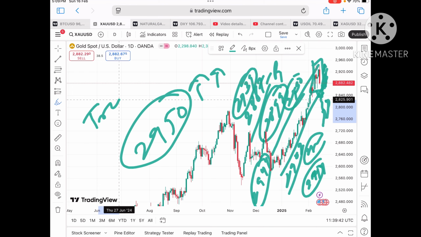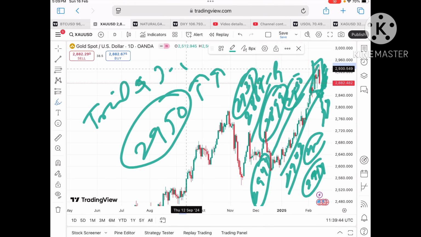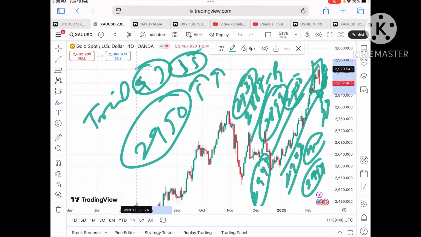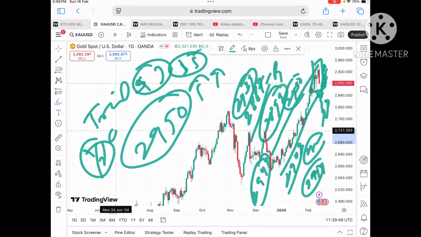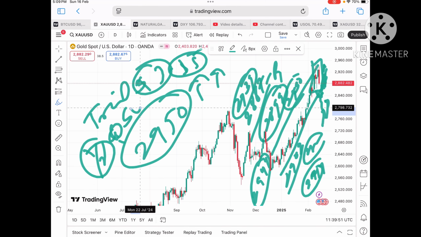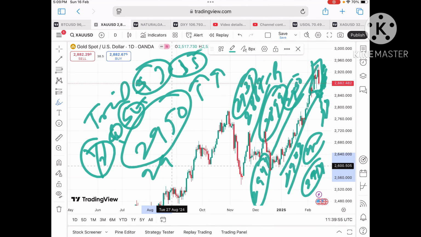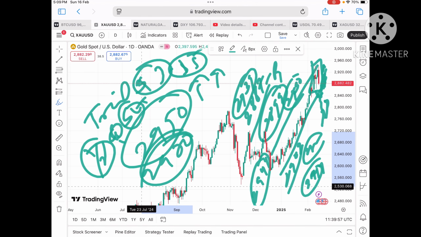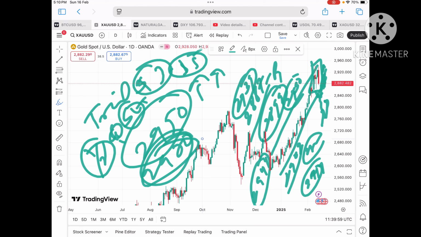So you have to trail your SL by $3 or $5, depending on the volatility, and reduce your quantity to half as per the volatility, and SL and target increase or decrease. Okay, you have to understand. So probably if the price sustains this level, we can see a level of 29.70 also, and then a new high.